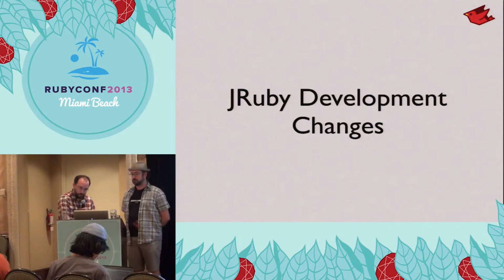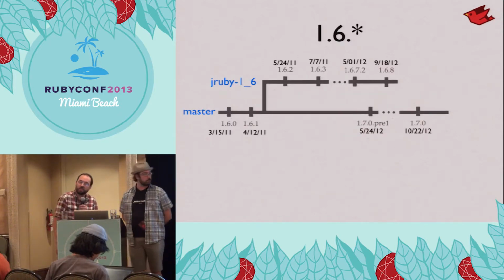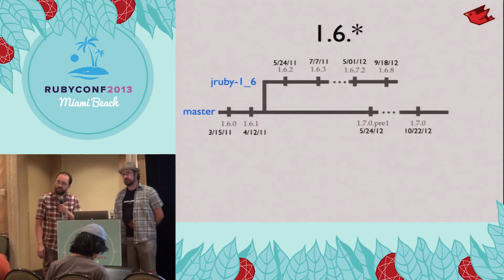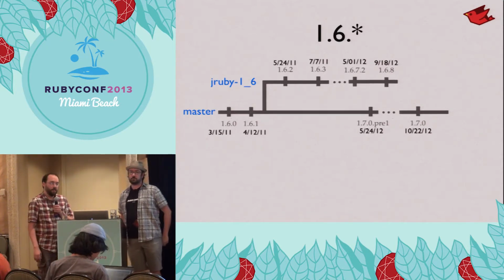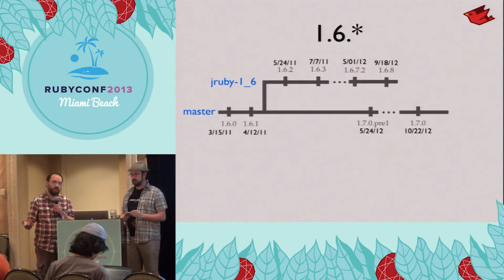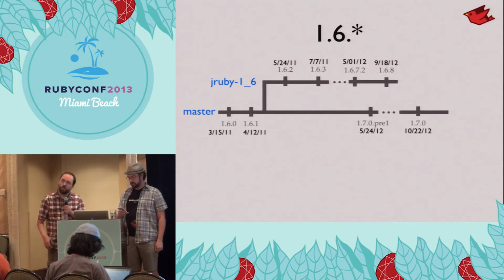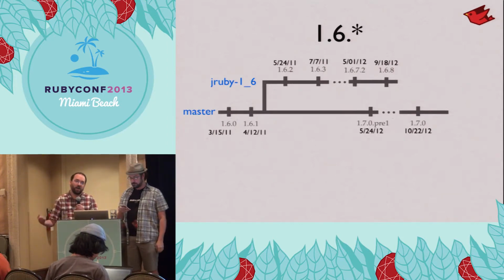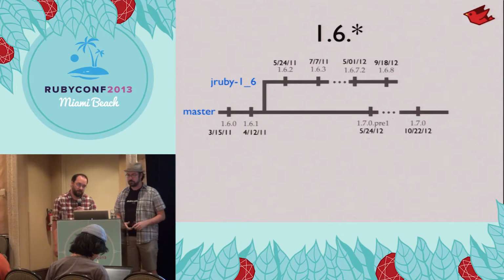Okay, I'm going to talk a little bit about JRuby, how we version and branch, and how we've evolved our development a little bit. When we do a significant release of JRuby, we do all of our development on master. Once we hit that 1.6.0, as you know, any project that hits 1.6.0 isn't quite ready to be used yet. So we usually do one or more point releases until we feel confident, and then we create a maintenance branch.